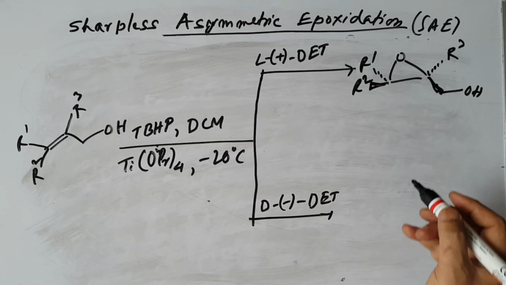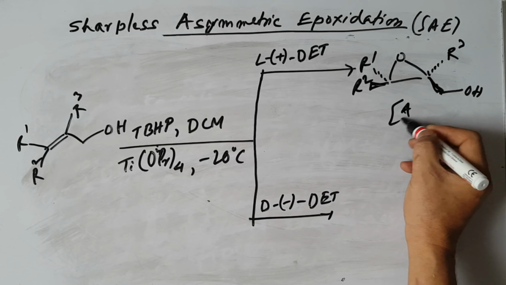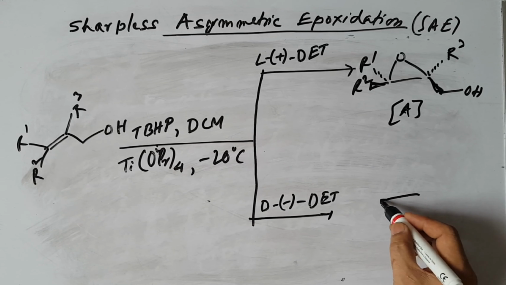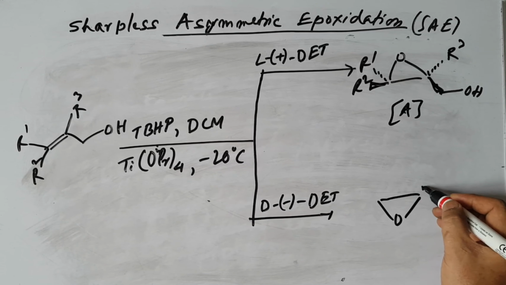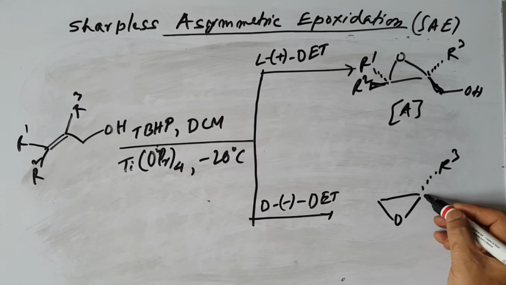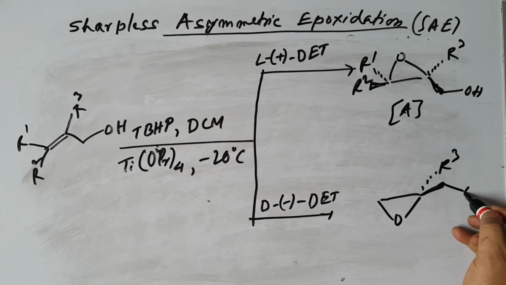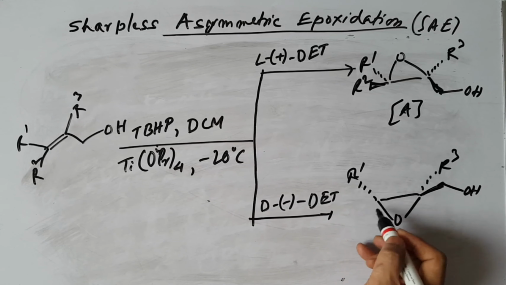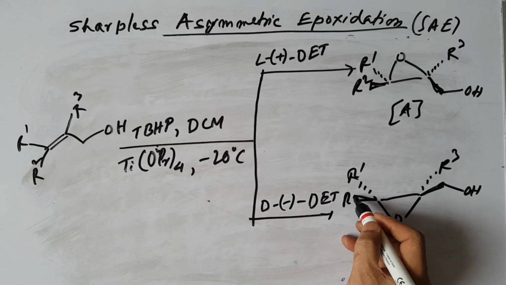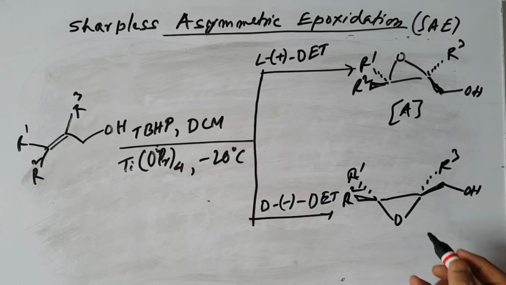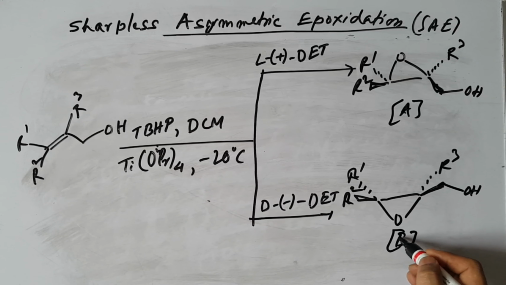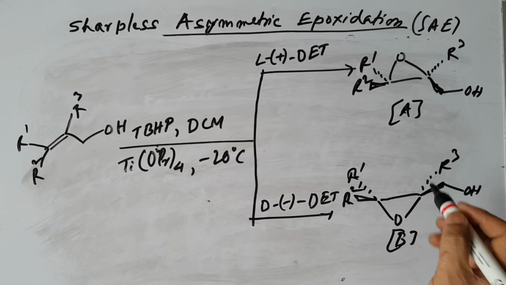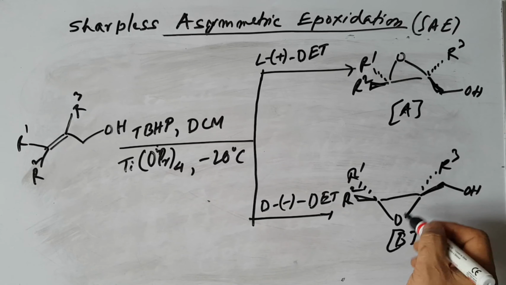Let's say this is product A, and similarly you can have another product here like this. Here we can have R3 and OH, similarly here R1 and R2. So we got this, let's say product B. These two, A and B, are enantiomeric epoxy alcohols.